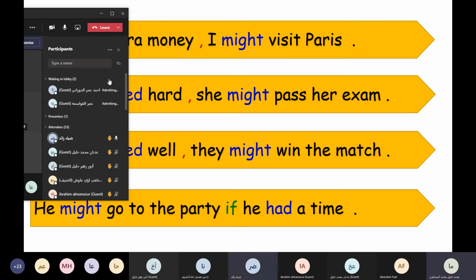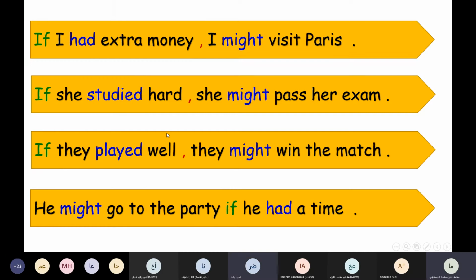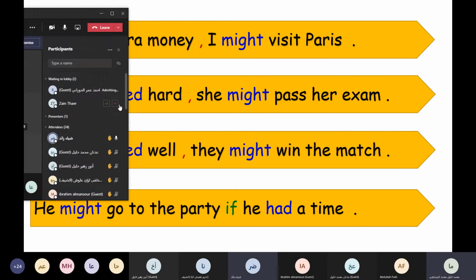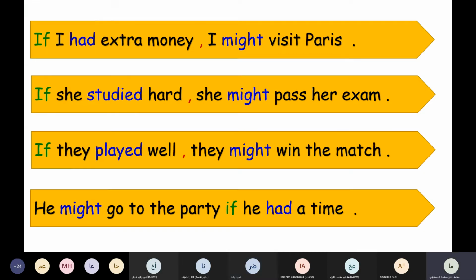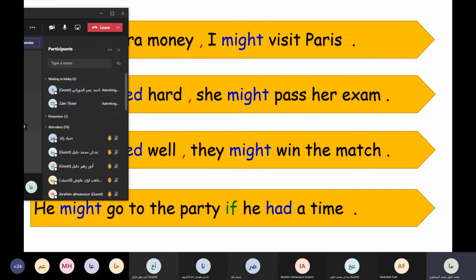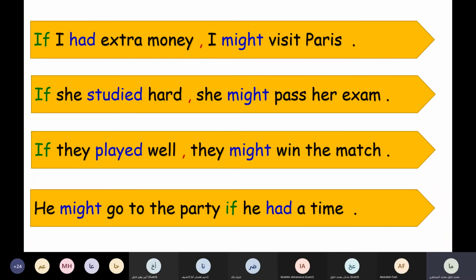Number 2. Yes, Diya. If she studied hard, she might pass her exam. Use might for what? For possibility. Number 3, who can read? Ibrahim or Mustafa? Mustafa. Yes, teacher. If they played well, they might win the match. Good.